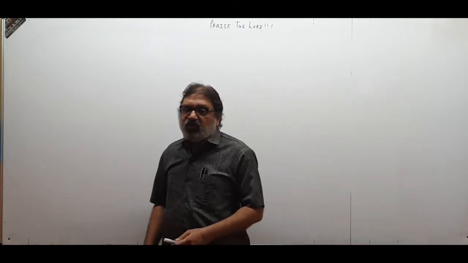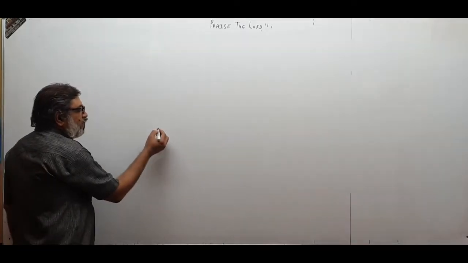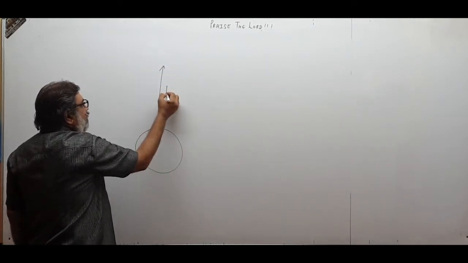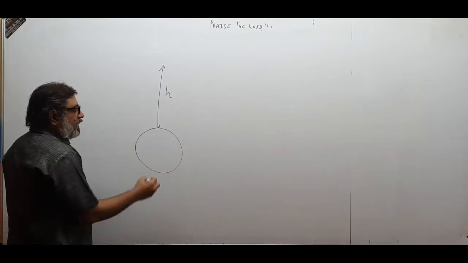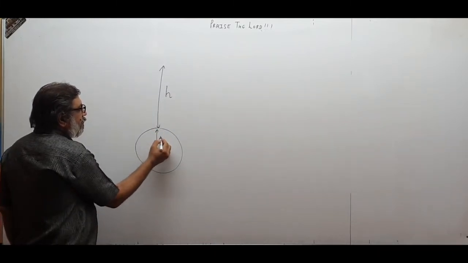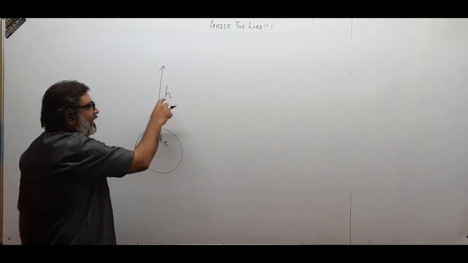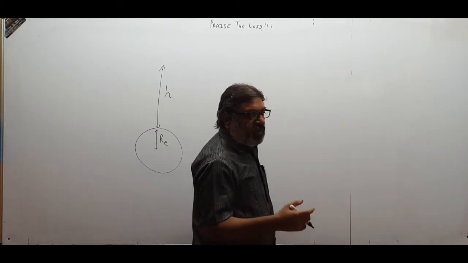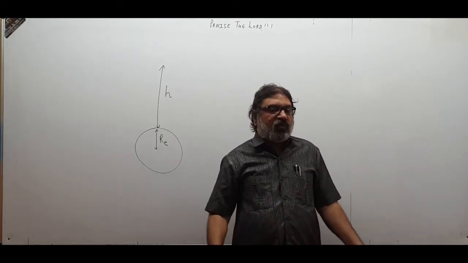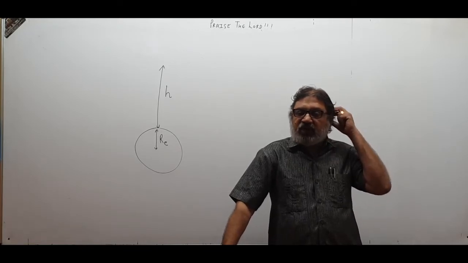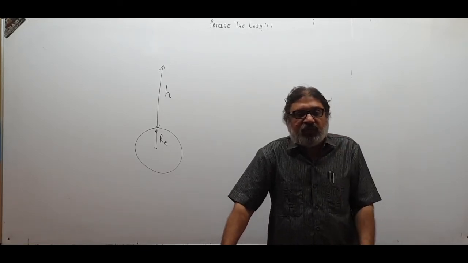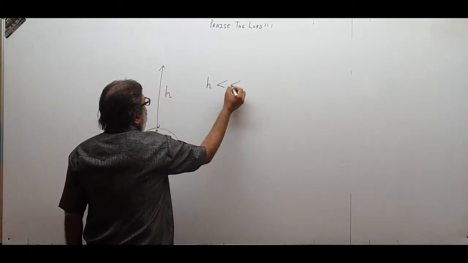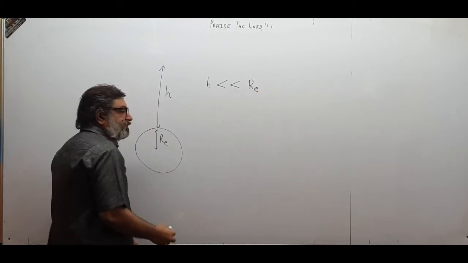Now children, you will have to remember 2-3 things. If you drop a body from a great height, if this is the height from which you let the body fall and this is the radius of the earth, if this h is comparable to the radius of earth, then whatever formulae we are going to teach you now in this video are not going to hold. They are applicable only when h is very small as compared to the radius of earth.